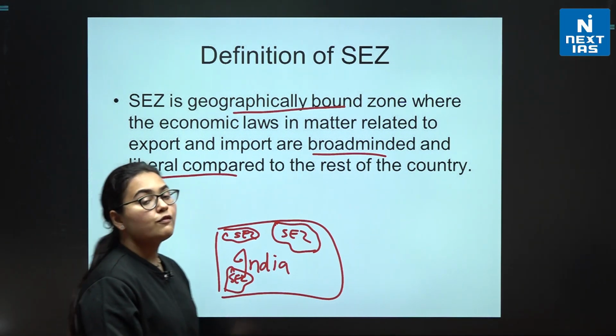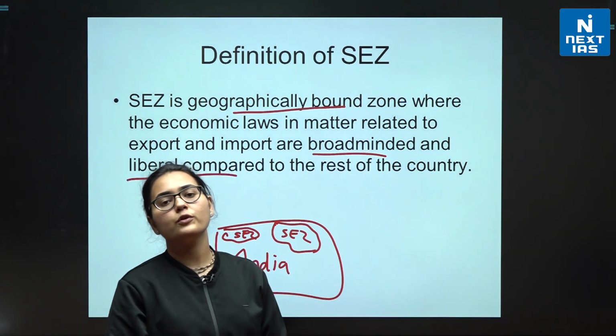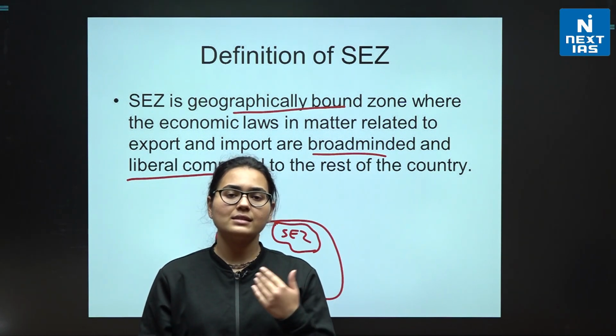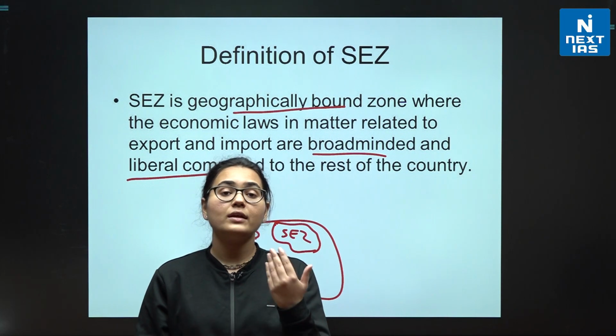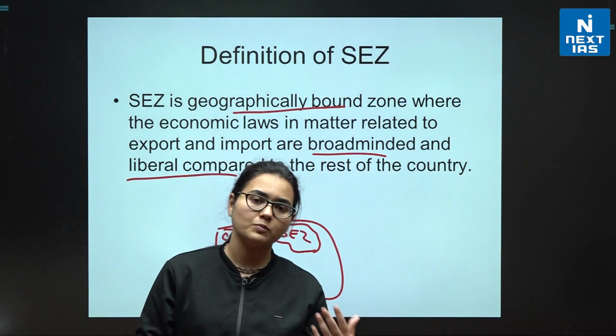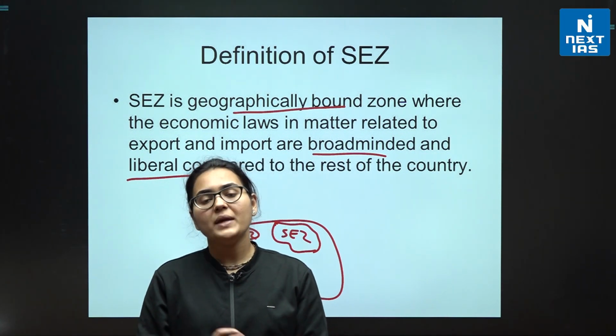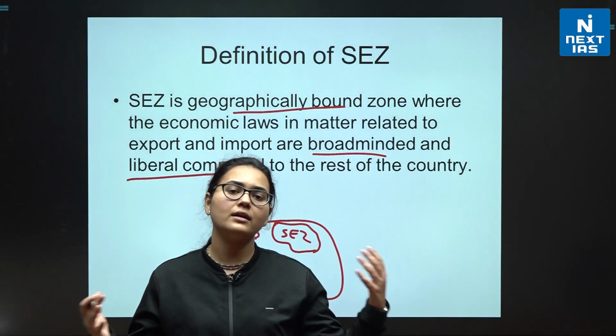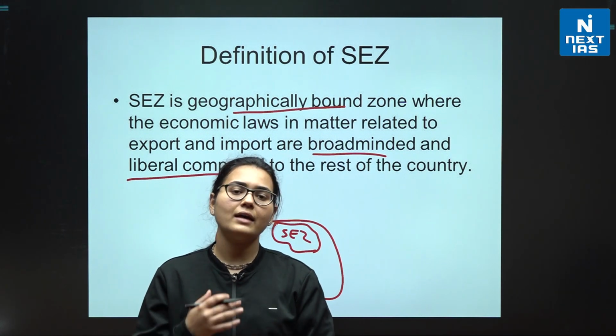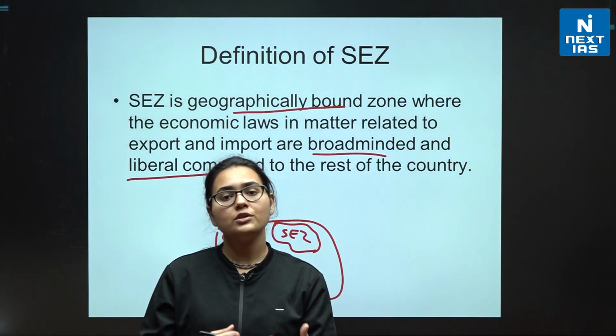For what purpose? For foreign industries to come, get settled here, generate employment for the people of India, give them opportunities and exposure, and make in India. They can come to India, have an establishment here, and have their own production unit here.